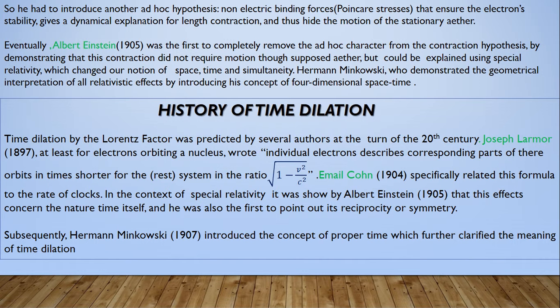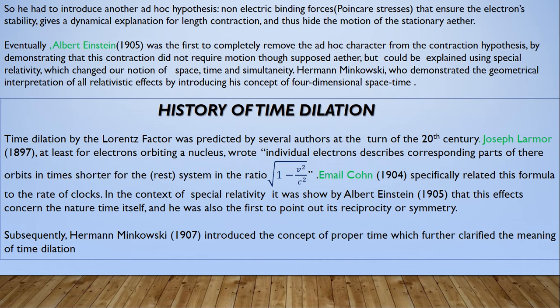The time dilation by the Lorentz factor was predicted by several authors at the turn of the 20th century. Joseph Larmor in 1897, for electrons orbiting a nucleus, wrote that individual electrons describe the corresponding parts of their orbits in time shorter for the rest system in the ratio of the square root of 1 minus v square by c square. Emil Cohn in 1904 specially related this formula to the rate of clocks.